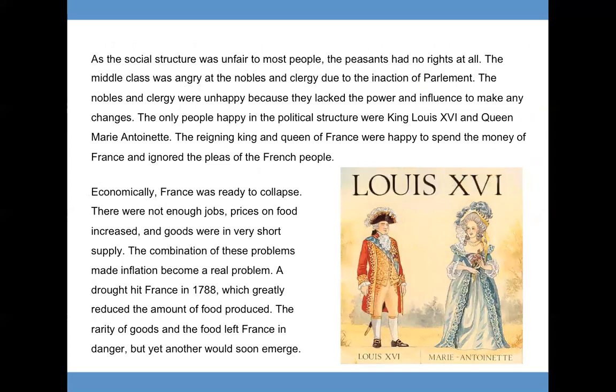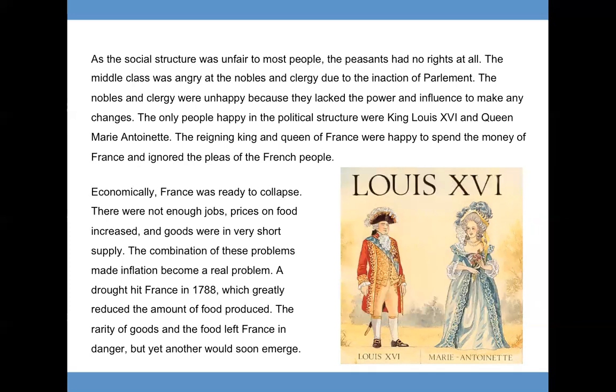The reigning king and queen of France were happy to spend the money of France and ignored the pleas of the French people. Economically, France was ready to collapse. There were not enough jobs, prices on food increased, and goods were in very short supply. The combination of these problems made inflation a real problem.